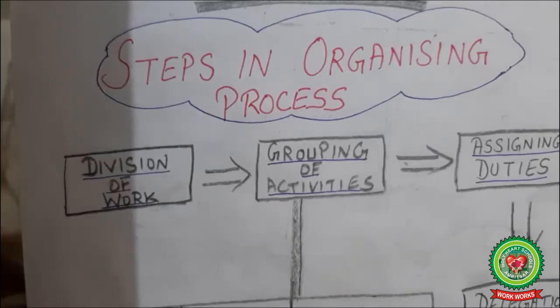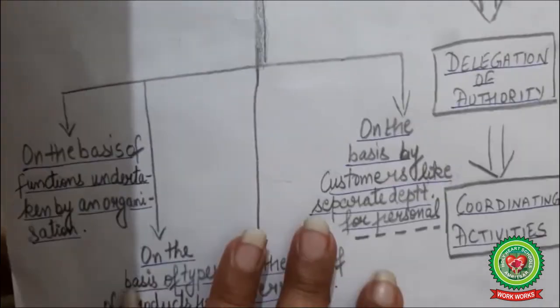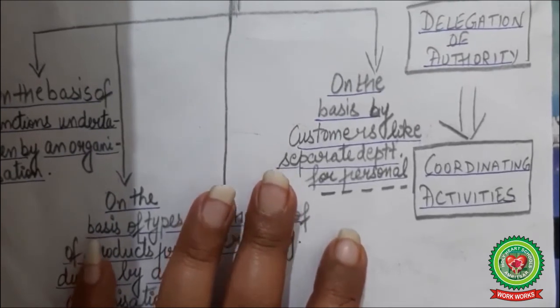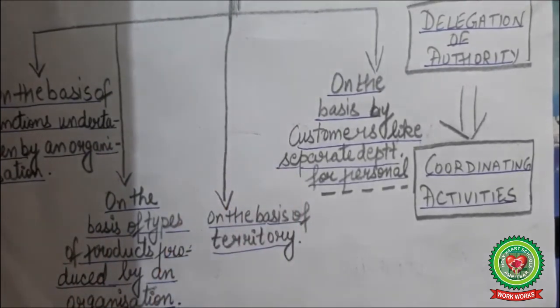So out of this, what can we conclude? Steps in the organizing process: division of work, grouping of activities, assigning of duties, and after that, our next step is coordinating activities.